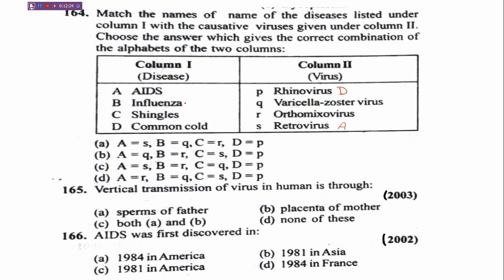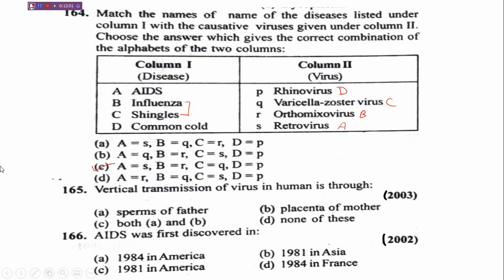Now we need to find the key between these two options, B and C. Shingles is caused by varicella zoster virus, a very famous virus, and influenza is caused by orthomyxovirus. So let's see which option matches. Not option A, B, C. I think option C matches perfectly with this. So the correct option is C.